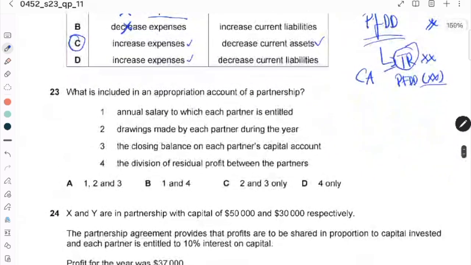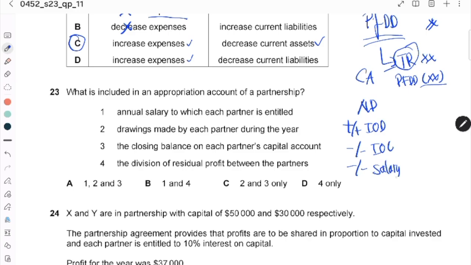Number 23. What is included in the appropriation account of a partnership? Appropriation of partnership starts with net profit. You add interest on drawing. You deduct interest on capital. Deduct also salary. And then it becomes profit to be shared.